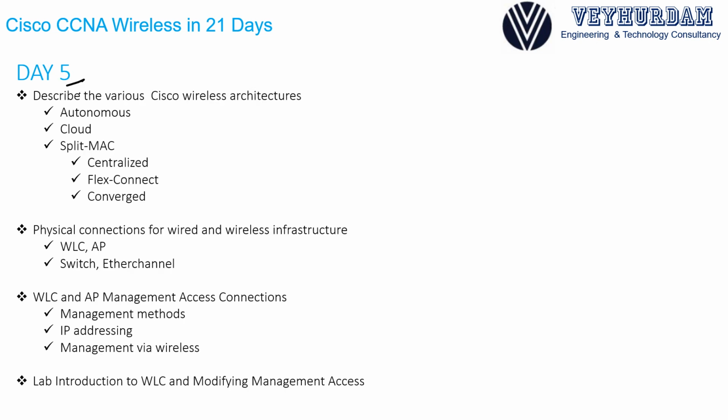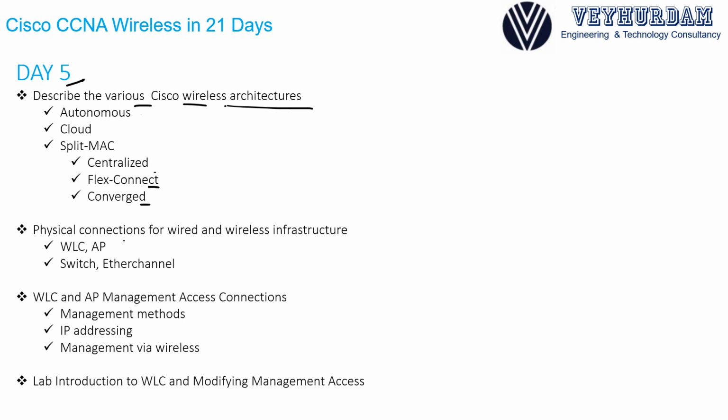On day 5, we will describe various Cisco wireless architectures. What is an autonomous AP? How can the cloud help us? What is split MAC architecture? What are different types of split MAC architecture such as centralized, FlexConnect, and converged? Then we will go over physical connections for wired and wireless infrastructure.